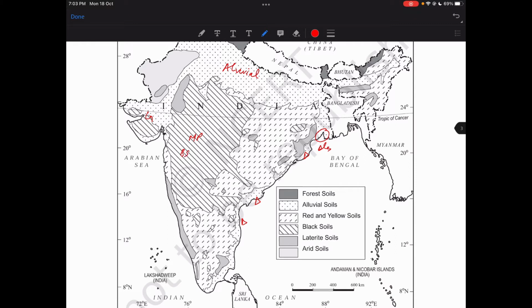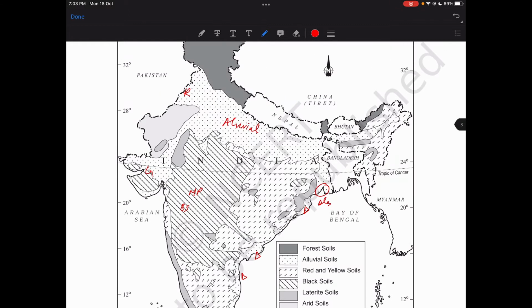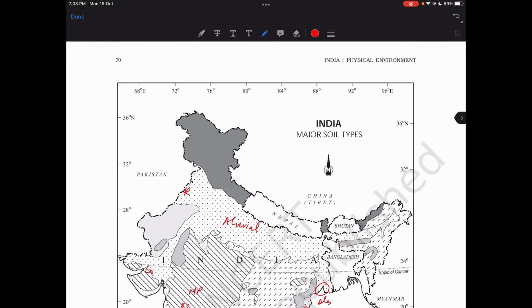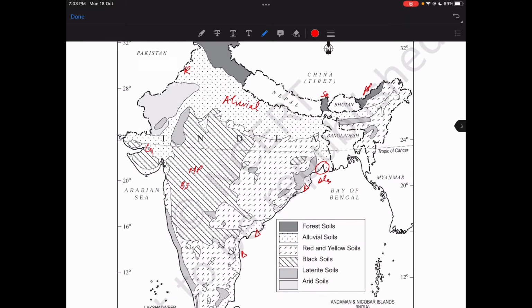They have also given the details of forest soils. And where is that? Oh, it's nowhere in South India, only Jammu and Kashmir. Here, Sikkim. This is Arunachal Pradesh, I think.